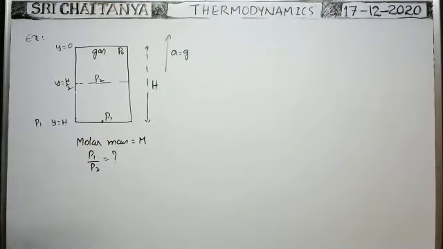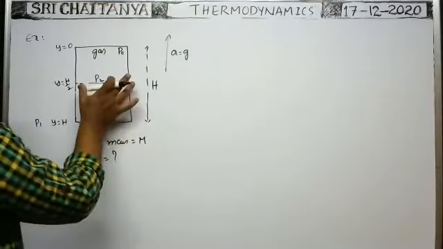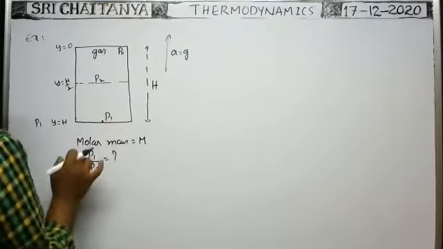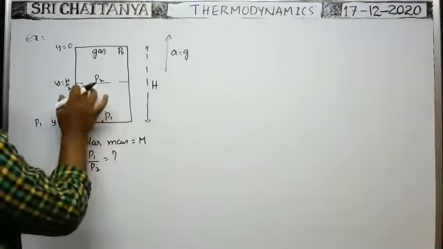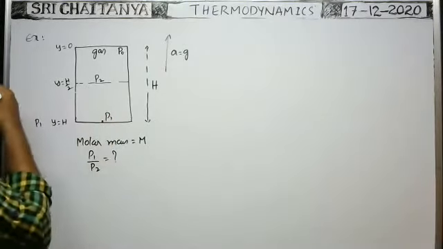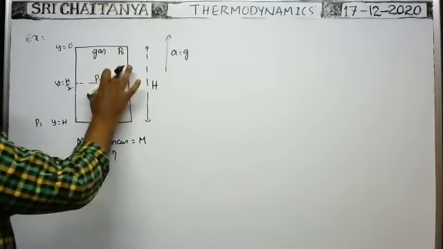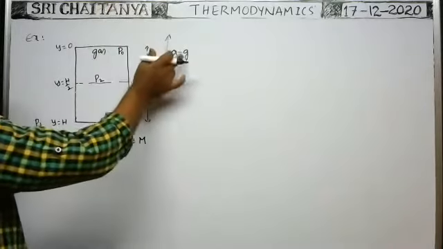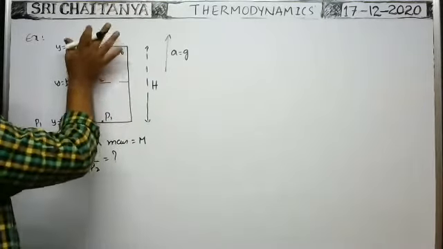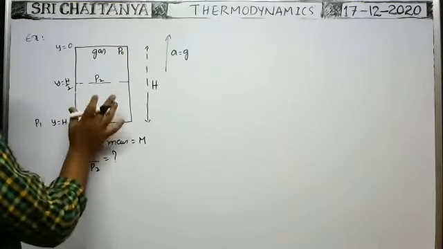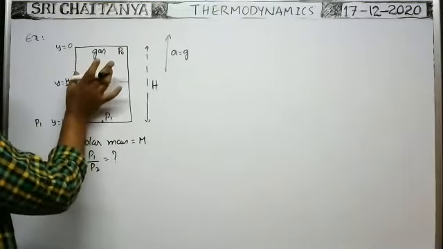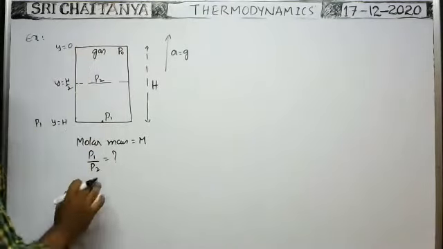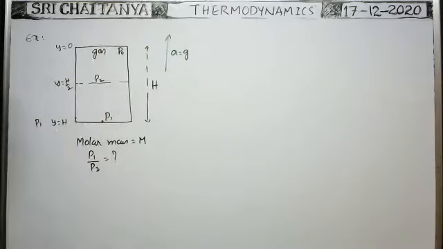If the vessel is at rest, the density of the gas is uniform in its entire volume. But as the vessel is moving upwards with certain acceleration, because of pseudo force, the air particles try to come down. Due to that, the pressure here is more and pressure here is less. Here the pressure is the original pressure only, P0. Pressure at the top is given as P0.